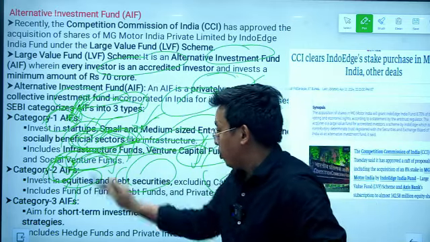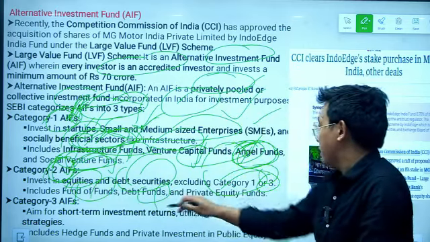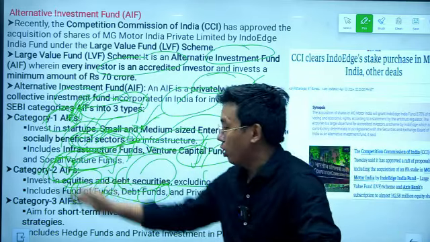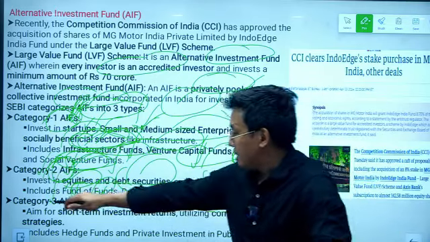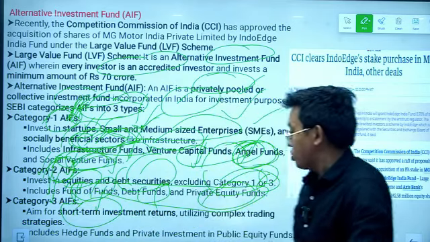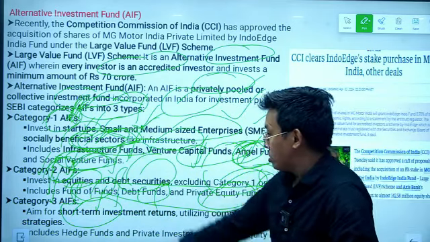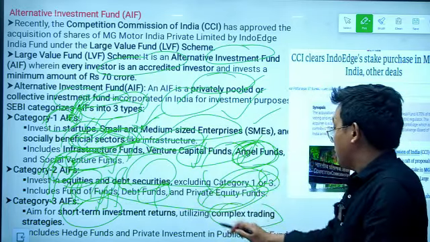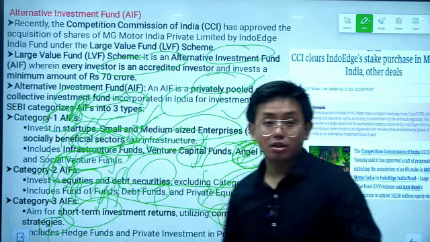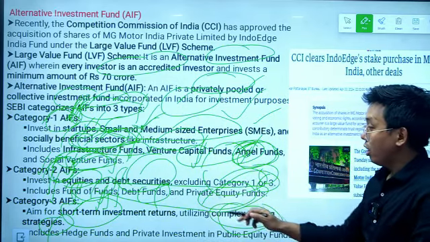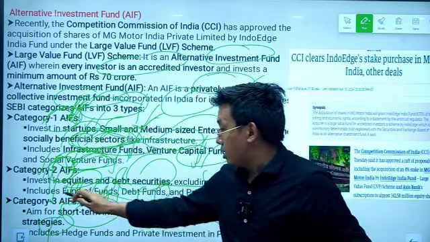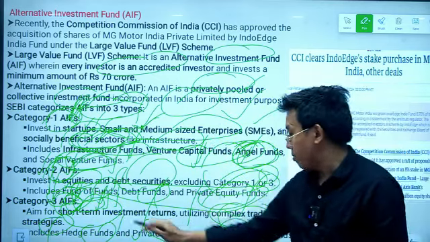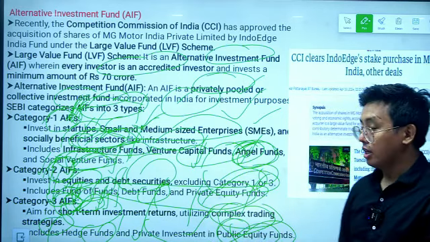Under category 2 fall the funds of funds, debt funds and private equity funds. These three types of funds fall under category 2 of AIF. The third category is aimed at short term investment returns, and category 3 AIF utilizes complex trading strategies. Trading is used for investing under this category, and hedge funds and private investment funds in public equity fall under category 3 AIF.